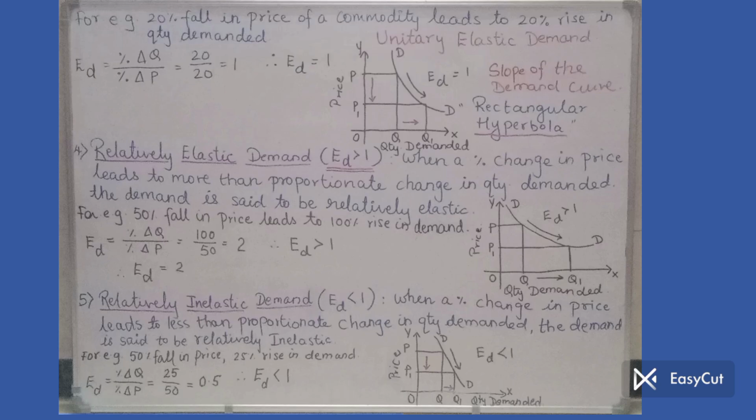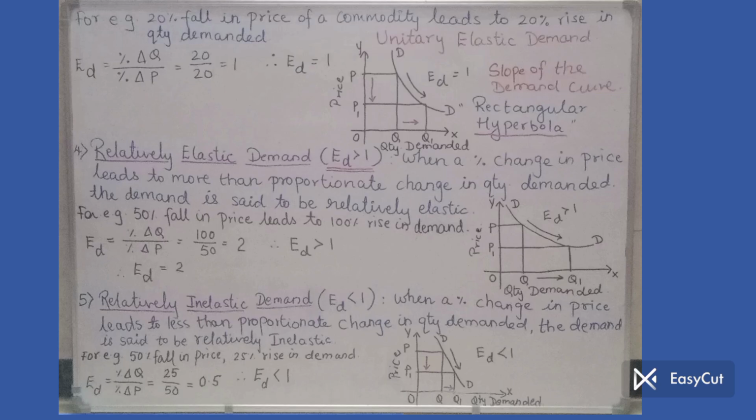Now let us take an example. As I have written everything on the board, 50% fall in price. Let us assume it's resulting in only 25% rise in demand. So let us put the amount in formula. ED equal to percentage delta Q upon percentage delta P as usual, which is equal to, in this case I have taken, 25 upon 50. So the answer is 0.5. That means ED is less than 1. So this is relatively inelastic demand. That means the response of demand to the price change is comparatively less.